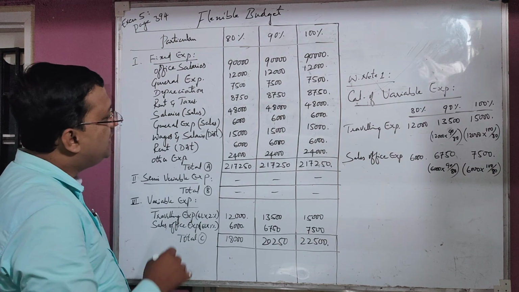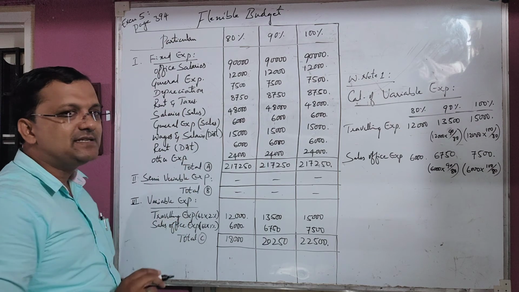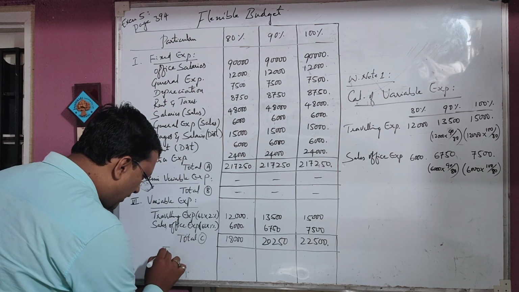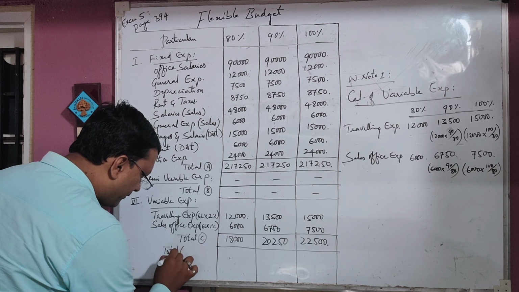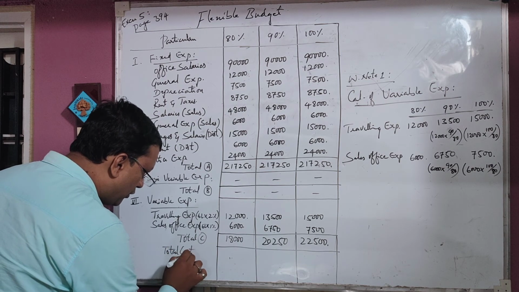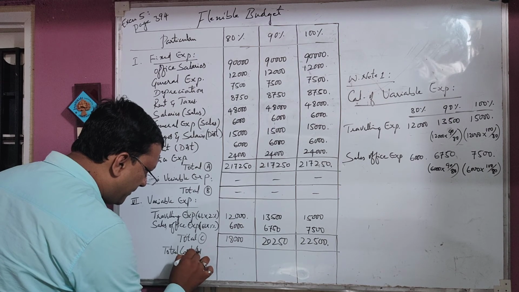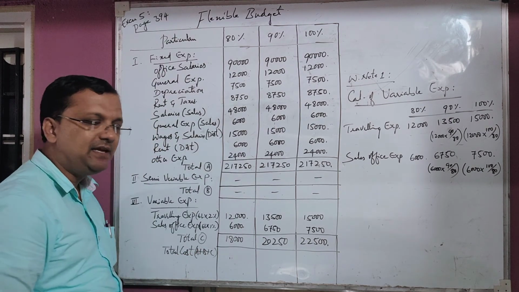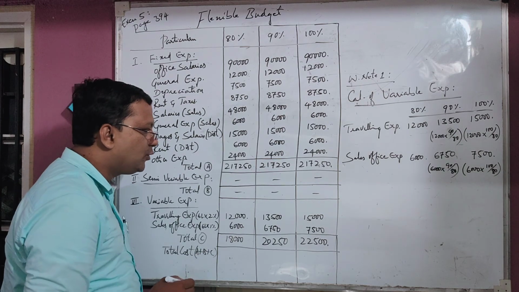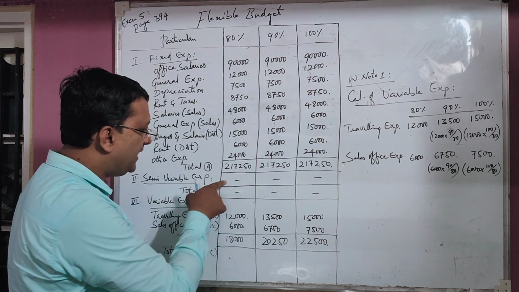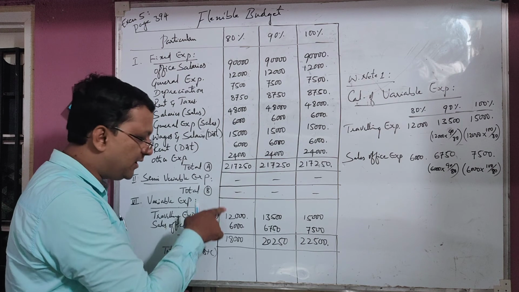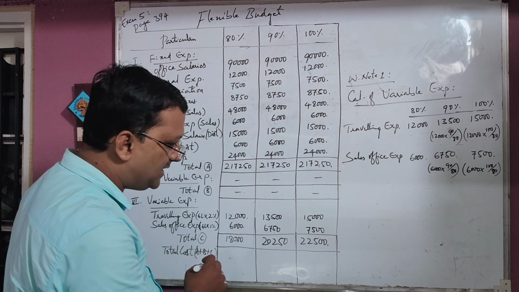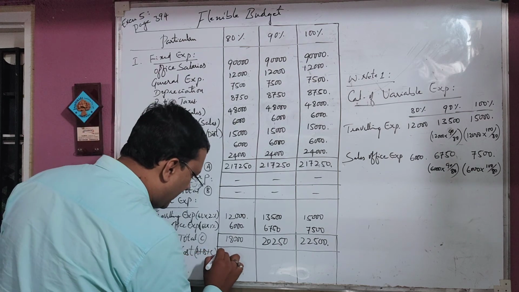Then the total of these three is considered to be total cost. Total cost in brackets, A plus B plus C. A plus B plus C is total cost. Then 2,17,250 plus B total plus the last 18,000 rupees total. This comes to 2,35,250.